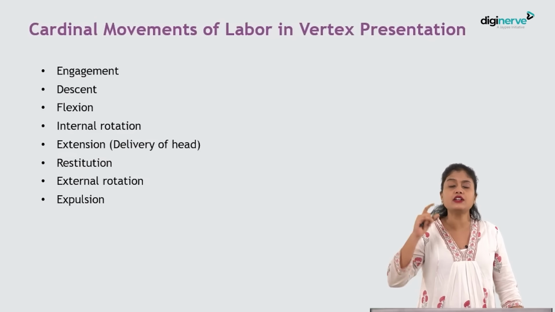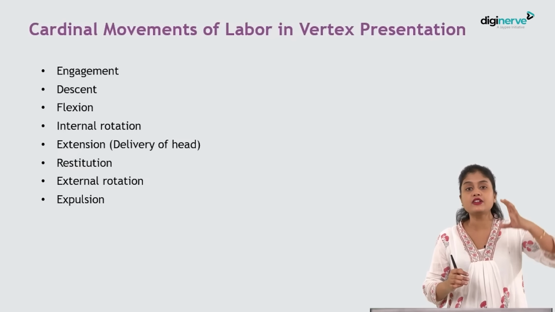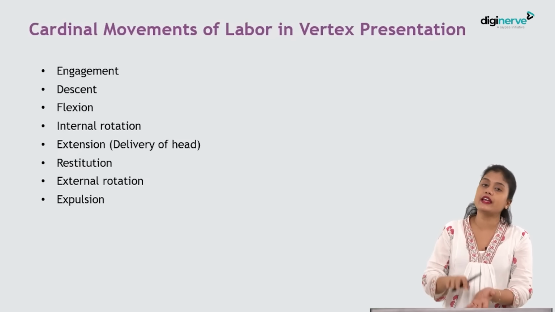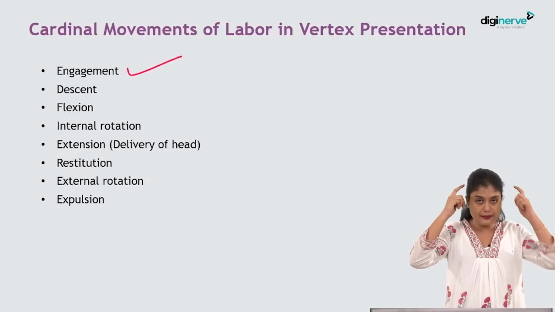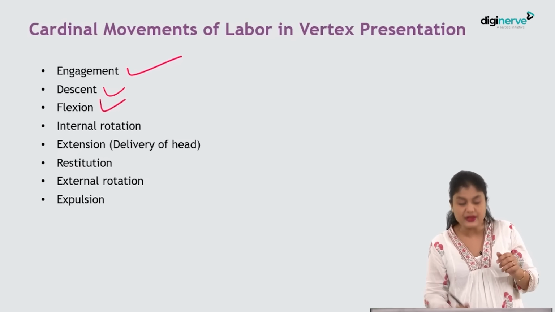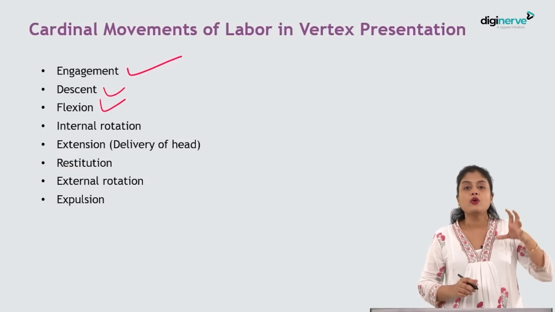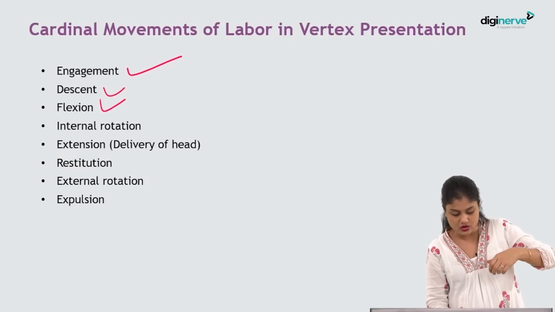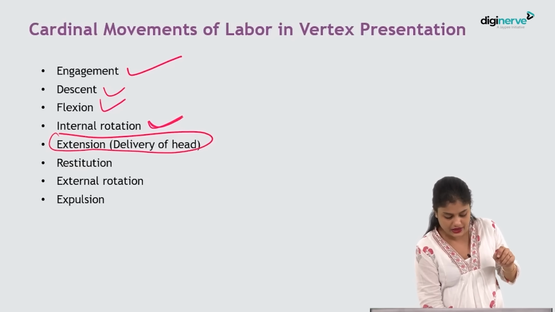So as you have learnt in occipito-anterior, the same steps will be there. It will be engagement, descent, flexion, internal rotation, crowning, delivery of the head, restitution, external rotation and delivery of the fetus. Same thing. Engagement of the head when the biparietal diameter crosses the pelvic inlet, isn't it? Descent and flexion usually happens throughout. Because of uterine pressure, there will be descent and flexion. And what is internal rotation? The part which touches the pelvic floor first will rotate anteriorly. So this is internal rotation. Extension, delivery of the head by extension, crowning and delivery of the head.